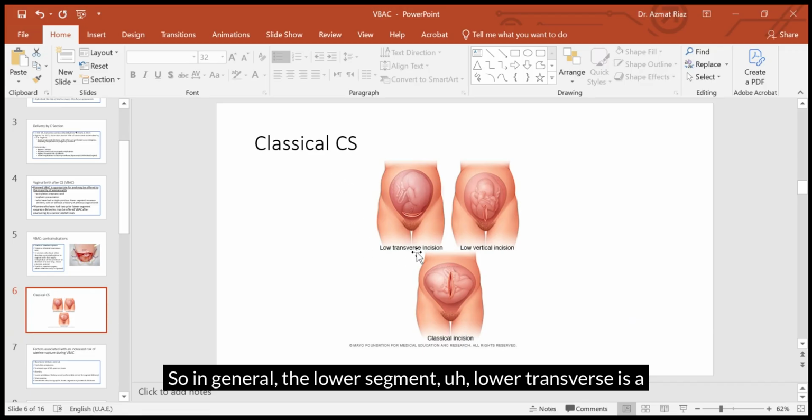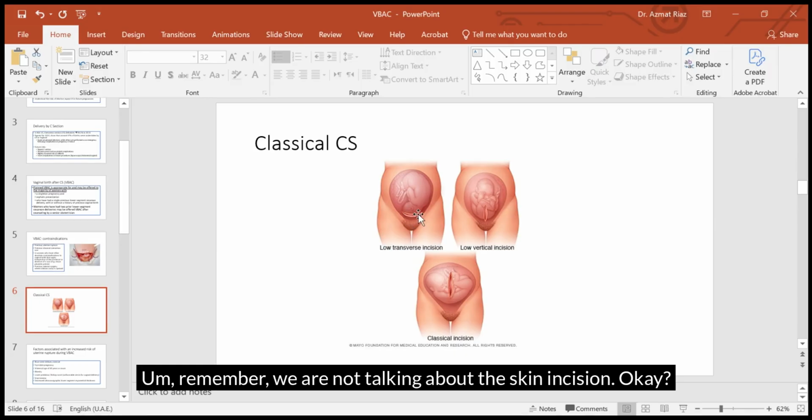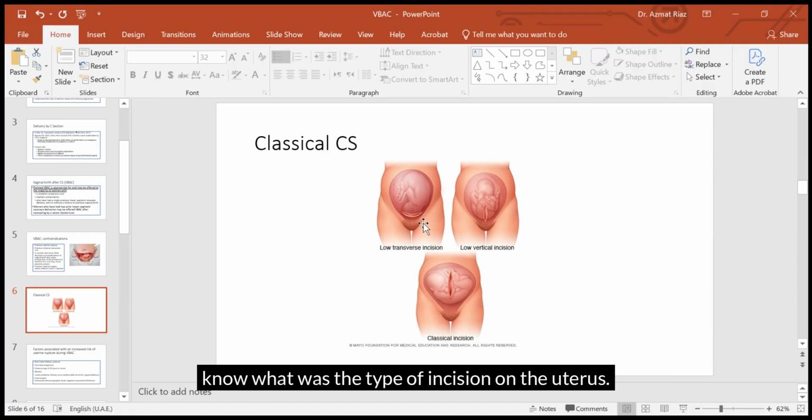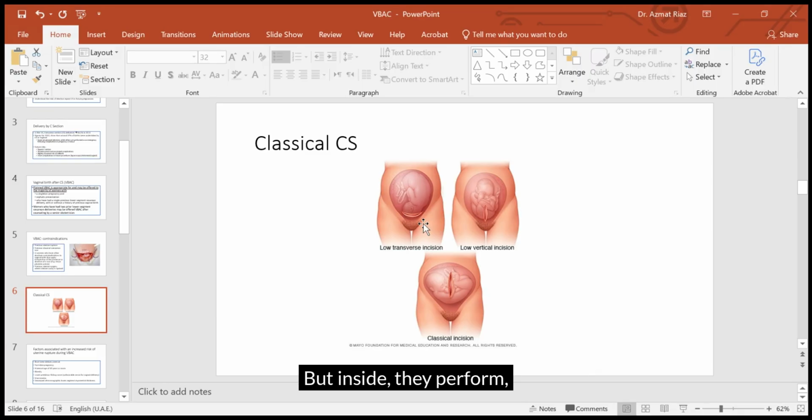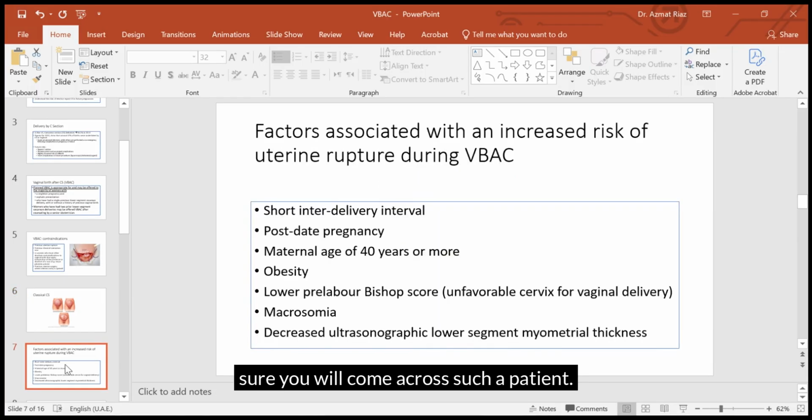So in general, the lower transverse cesarean section is performed. Remember, we are not talking about the skin incision. The skin incision does matter, especially for cosmetic reasons, but from a doctor's point of view, what is more important is the type of incision on the uterus. You may notice that a lot of women from the Philippines, for some reason, have vertical incisions on the skin, but inside they had lower uterine segment C-sections. I don't know why, but in the UAE we see a lot of Filipino patients, so I'm sure you will come across such a patient.